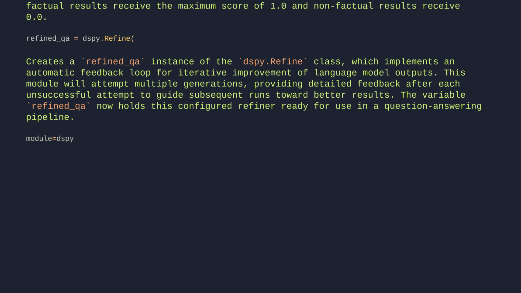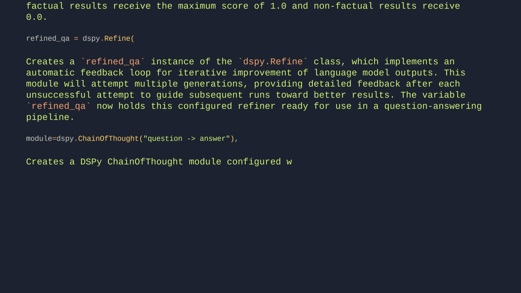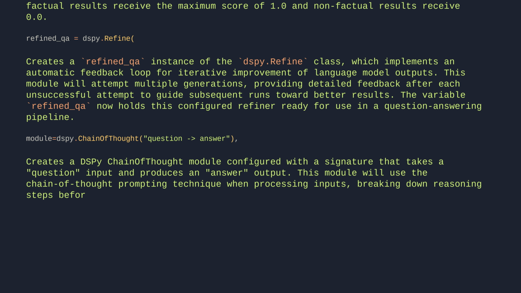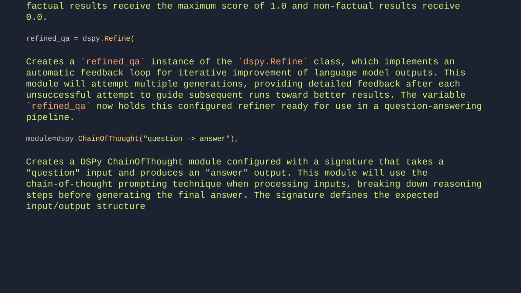module = dspy.ChainOfThought("question -> answer"). Creates a dspy ChainOfThought module configured with a signature that takes a question input and produces an answer output. This module will use the chain of thought prompting technique when processing inputs, breaking down reasoning steps before generating the final answer. The signature defines the expected input-output structure, while the module handles the specific prompting strategy.